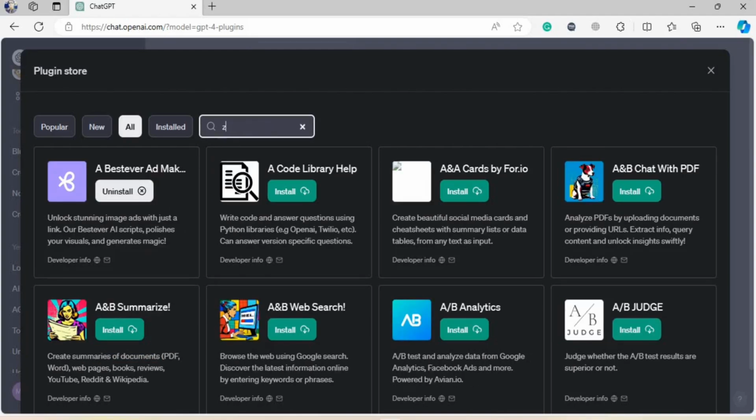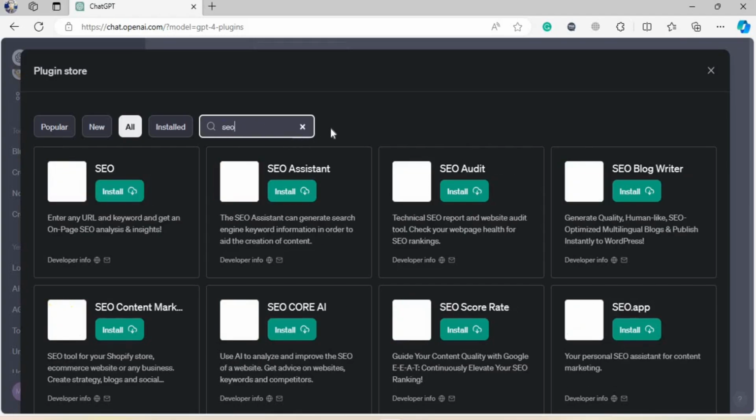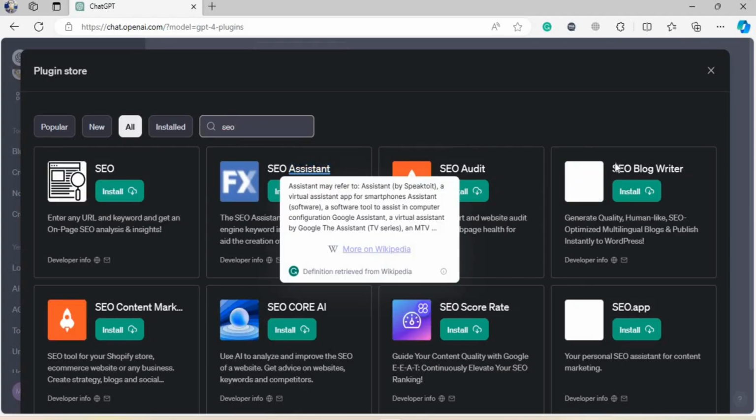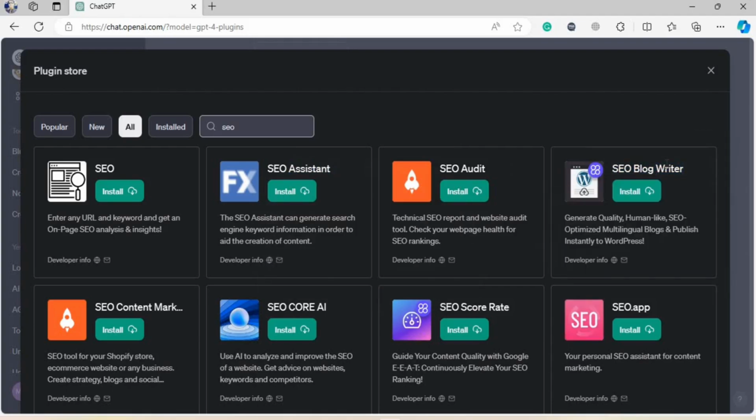Maybe something with Z, and you will have Zapier, which is a very, very famous tool. Then you have, what is that? Zio Route Planner, something like that. Maybe to fix the SEO of your website. Maybe an SEO assistant, maybe an SEO audit, maybe an SEO blog writer where you can create literally millions of blogs for free. Anything like that, folks. Just do it. Just get your hands in this AI thing, because folks, I can't tell you how much potential there is in the market. It's literally so much that we can all have a lot, and still there'll be plenty left.